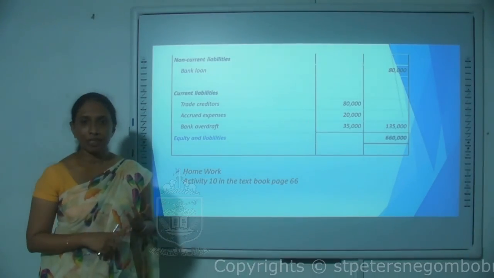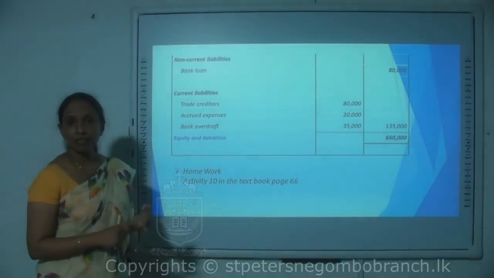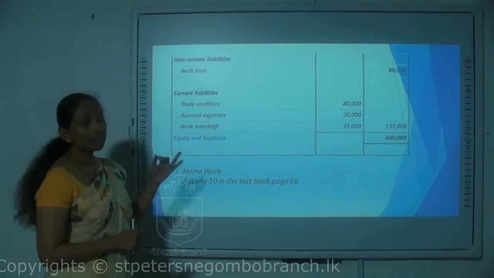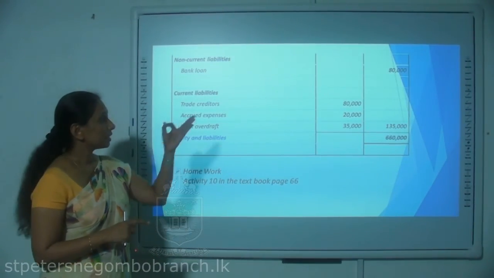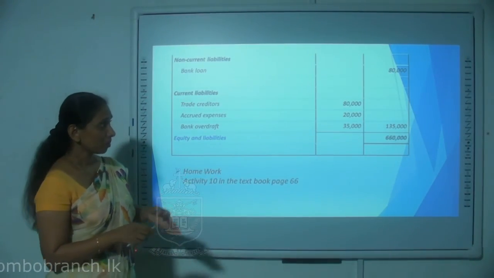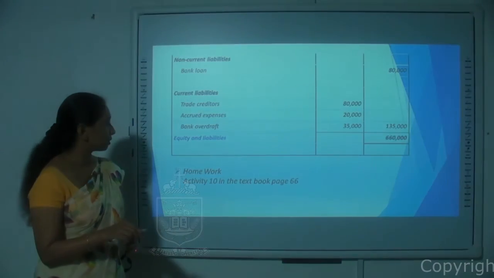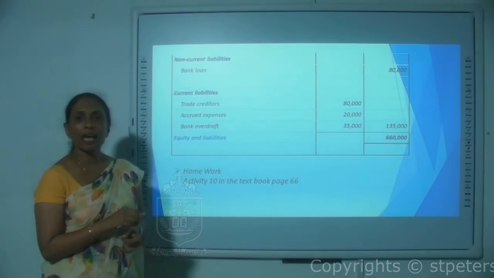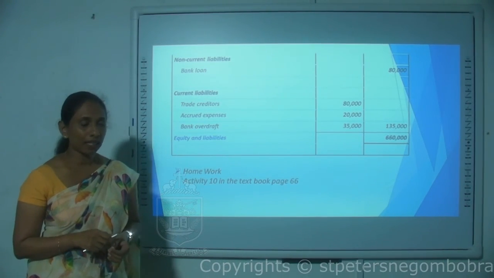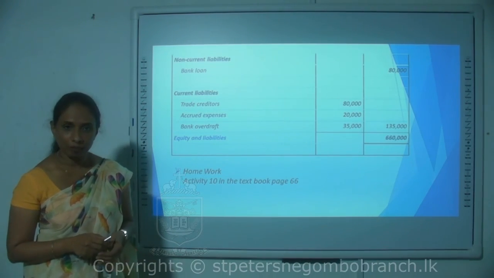The closing capital value, the non-current liabilities value, and the current liabilities total are again added up, and that value comes to 660,000 as the equity and liabilities value as at 31st December of that particular year.